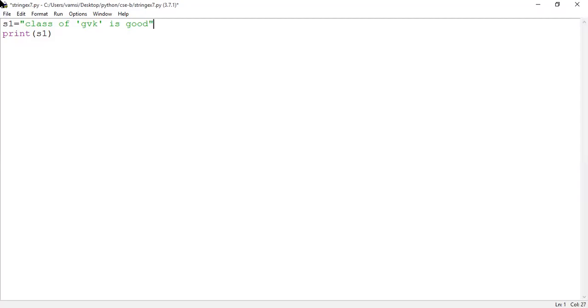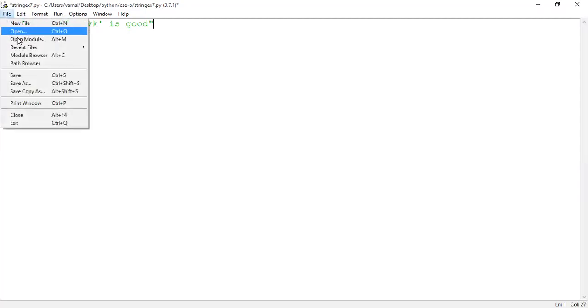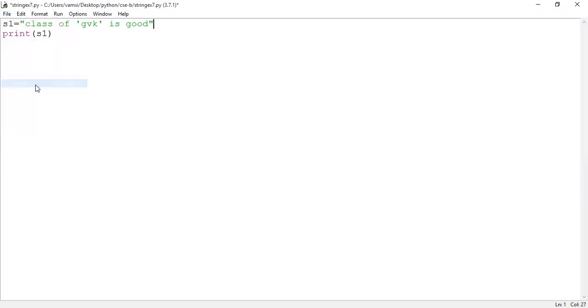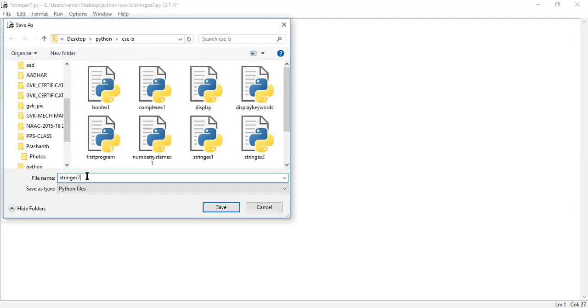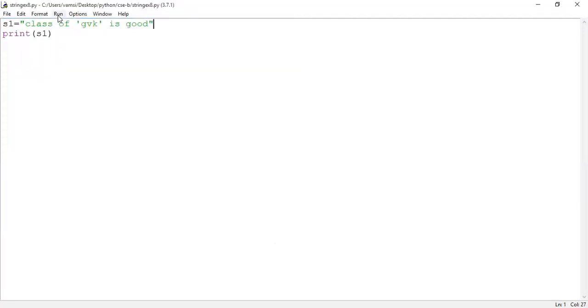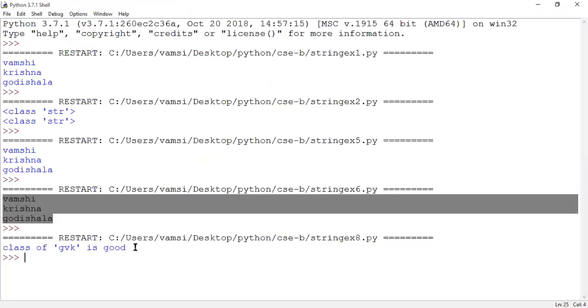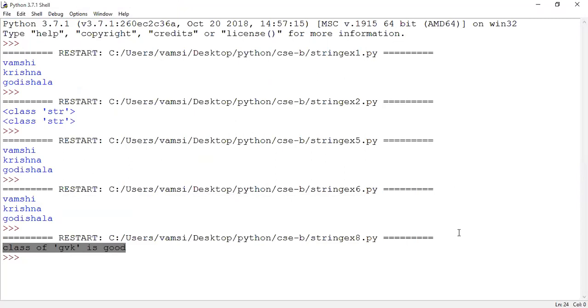Now you observe the change. I'm saving the code as string example 8 and executing the program. See the output. Now it has displayed. Is it clear? Yes, sir.